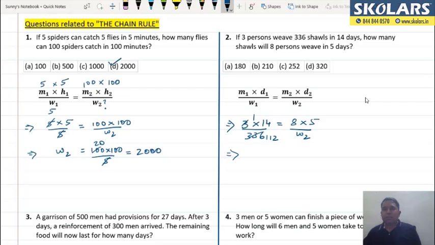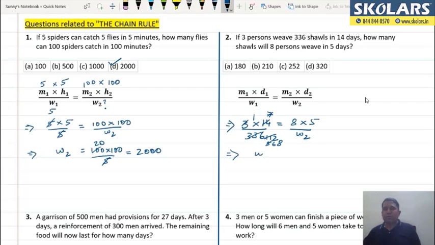Then I can further cancel it out by 2, and then I have 8.